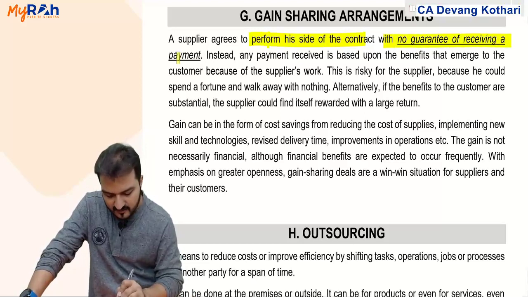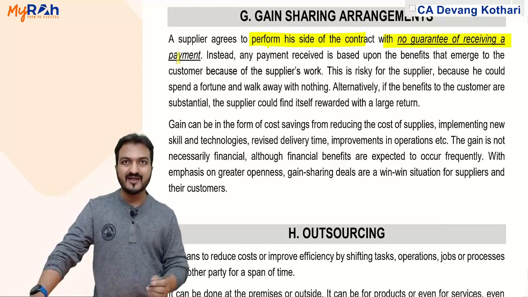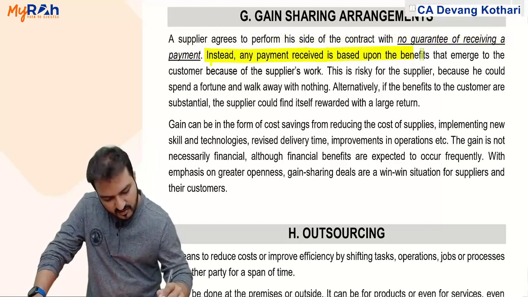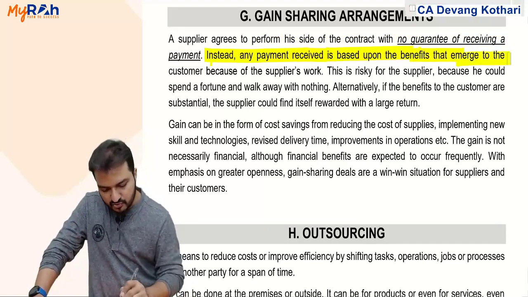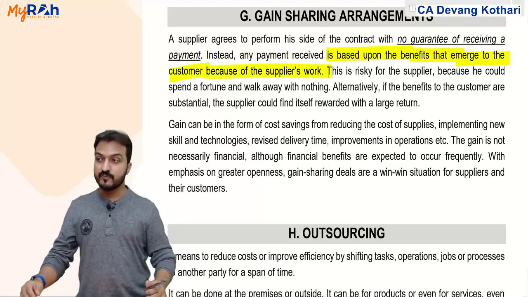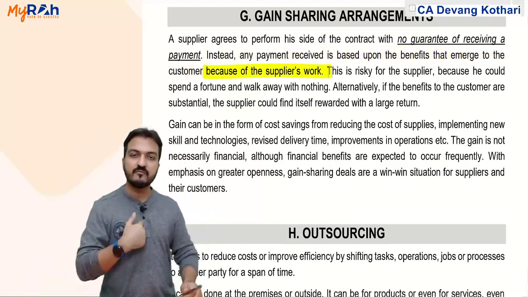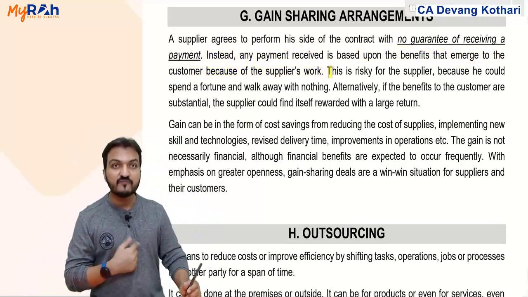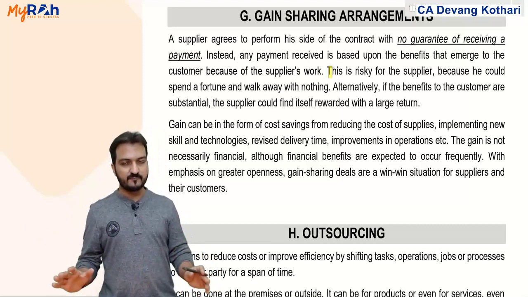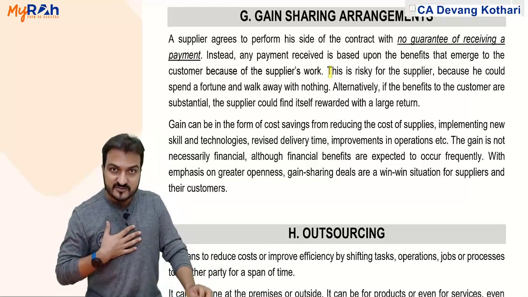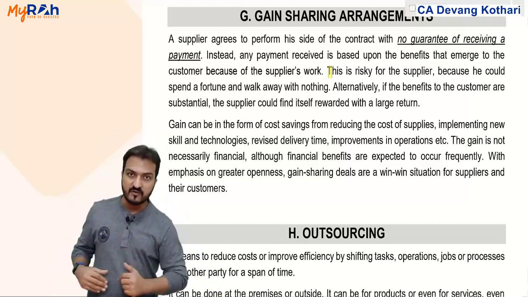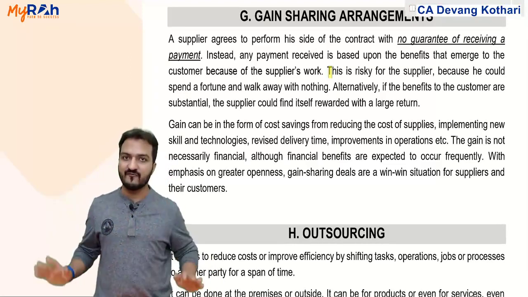Instead, any payment received is based on the benefits that emerge to the customer because of the supplier's work. So because of that supplier's work, whatever benefit I get, that benefit will be shared with the supplier. This is the arrangement. So look, it is good for the customer because he does not have to pay anything fixed. If I benefit because of the supplier, then only I have to pay him.